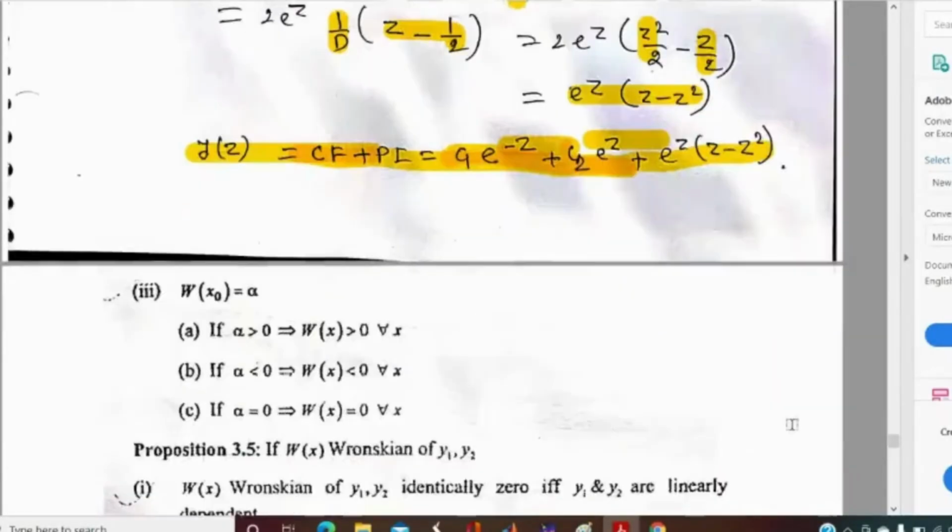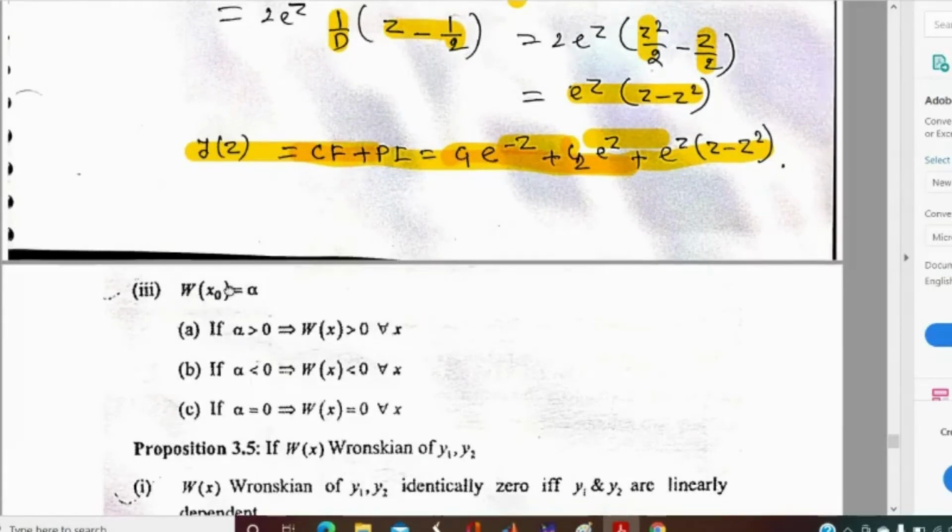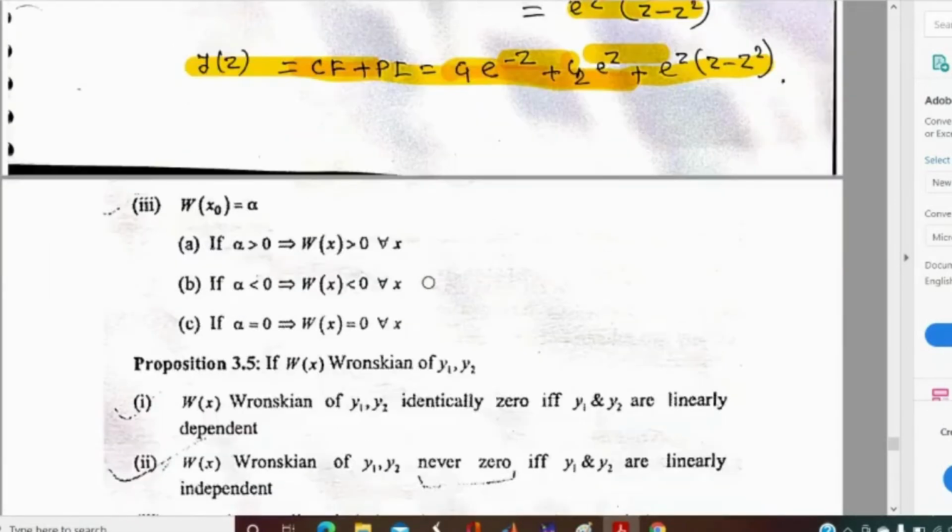So let us discuss some interesting properties regarding Wronskian. Wronskian mainly satisfies these three properties. If Wronskian at a given point becomes alpha, and if alpha is greater than 0, then Wronskian will be greater than 0 for all x. For all x means in the domain in which we are trying to find the solution of the differential equation.